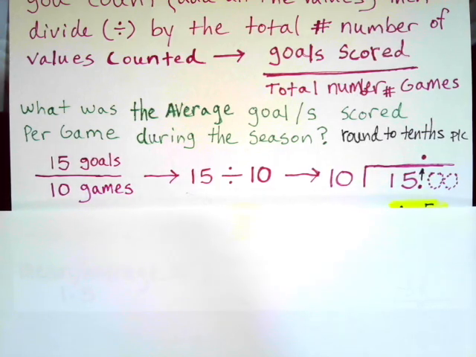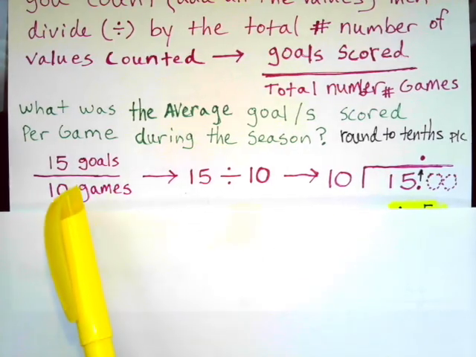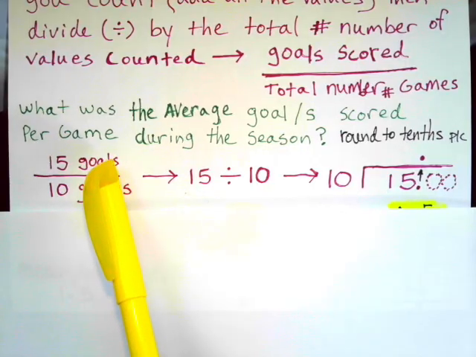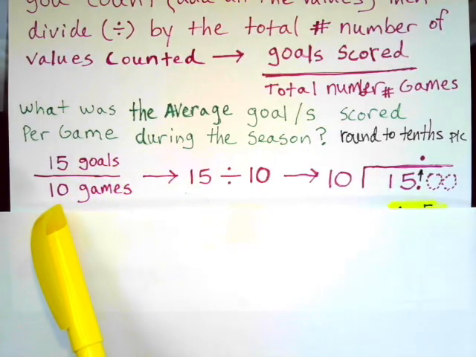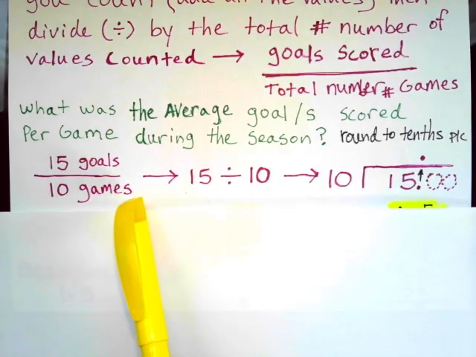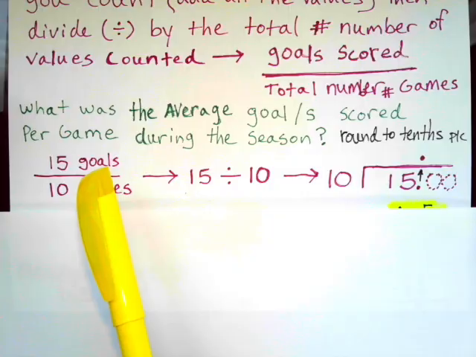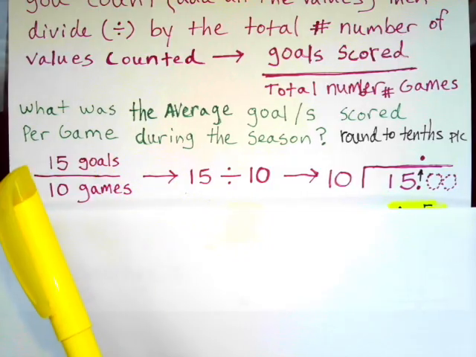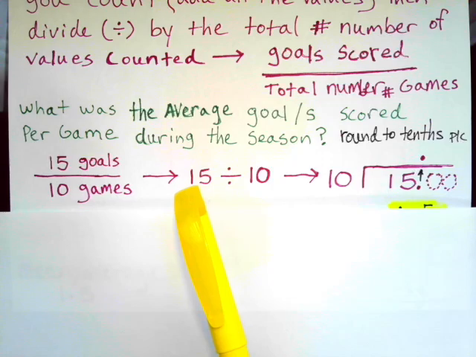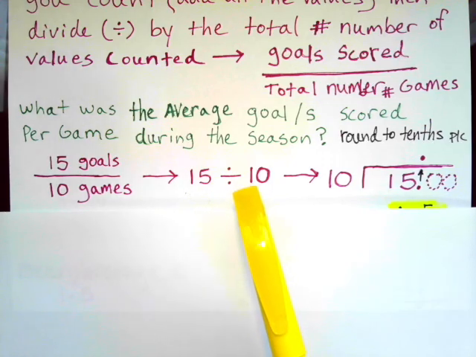Yeah, that was a tough one. Okay, so we know based upon the diagram and the question that there were 15 goals in the entire season. How many games? There were 10 games. So a total of 10 games, 15 goals were scored. I teach every fraction is a division problem, right? 15 divided by 10.